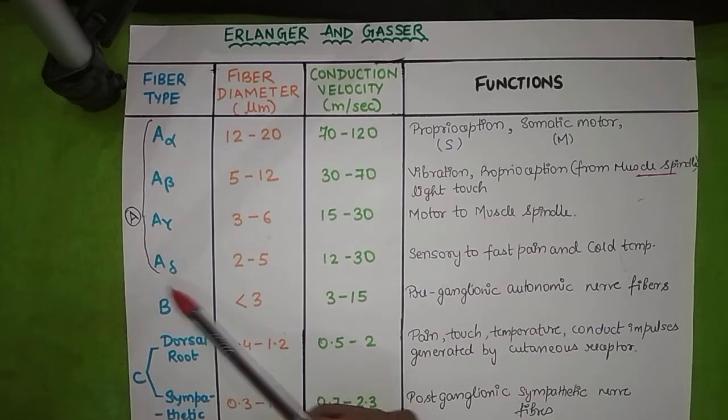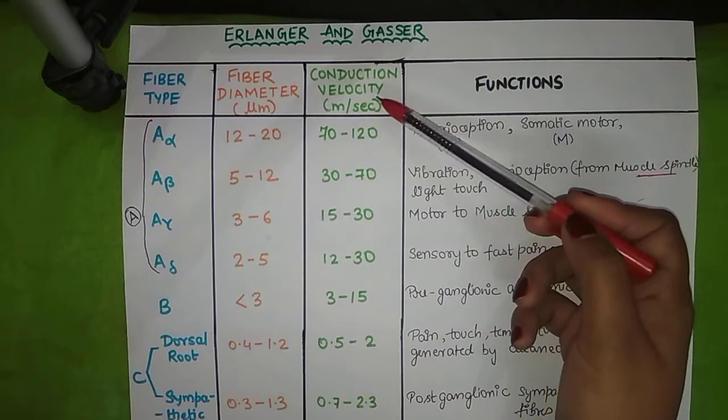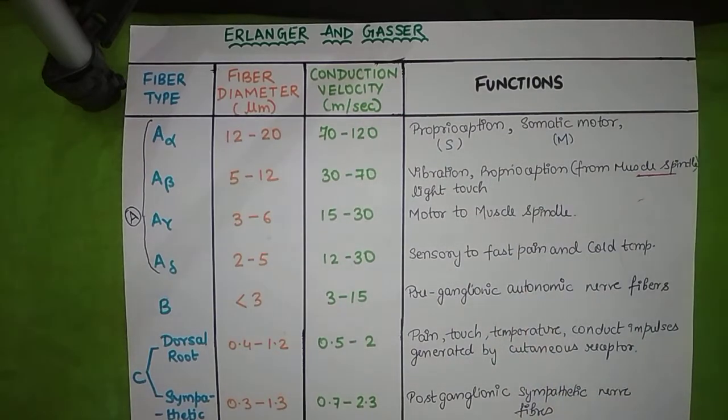Then we have B fiber types. Its fiber diameter is less than 3 micrometer. Its conduction velocity is 3 to 15 meter per second. It is a preganglionic autonomic nerve fiber.